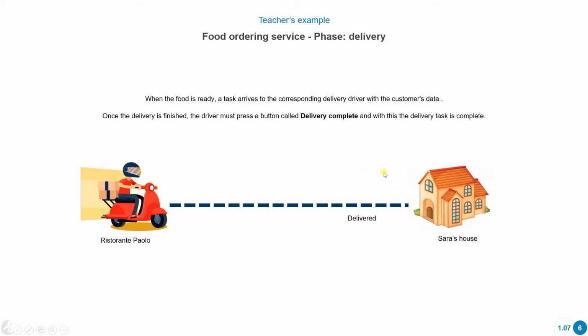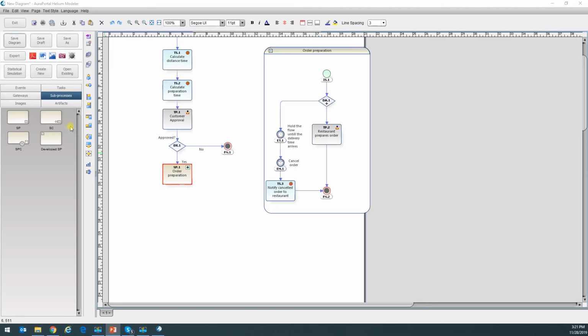Okay, so here it says that when the food is ready, a task arrives to the delivery driver, and they're gonna send the food to the customer. Once the delivery is finished, they have to click a button in order to indicate that they've completed the delivery. So obviously there's going to be a task for the driver. I'll add it here. So they deliver the order.